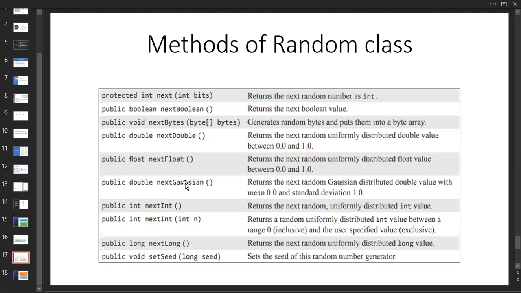The outcome is a double value, sorry, and the standard deviation is also a double value, not a float. If it is a float, we have to mention a small or capital F. You know how to find the mean, variance and standard deviation; you are supposed to know these from intermediate. So this is all about the methods available inside the Random class.